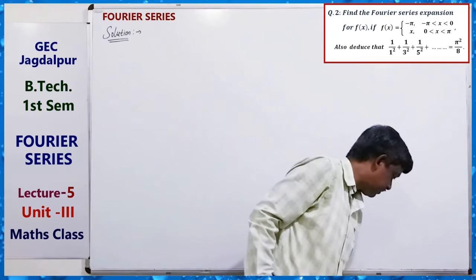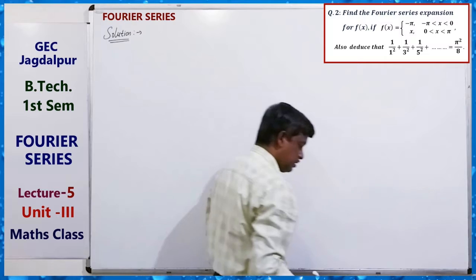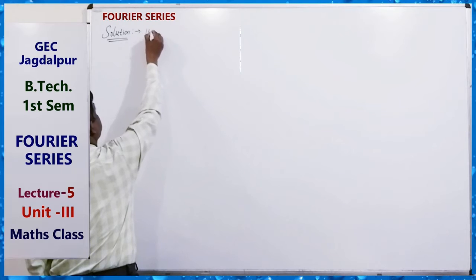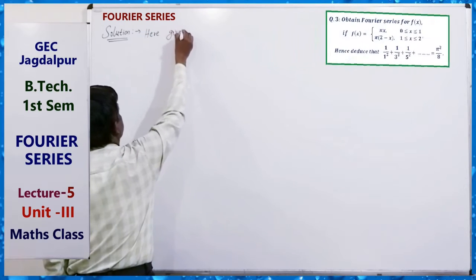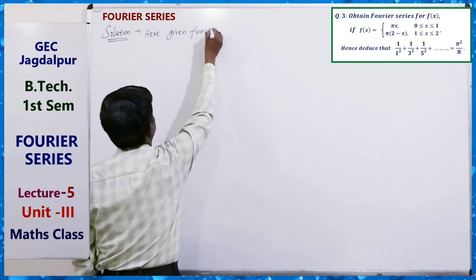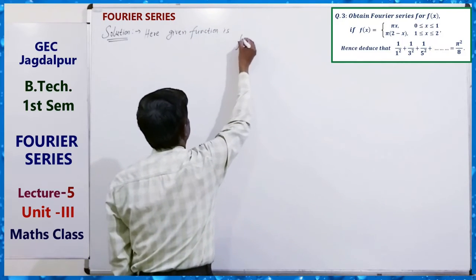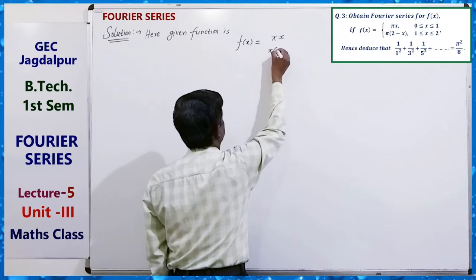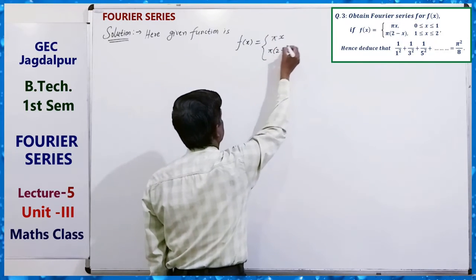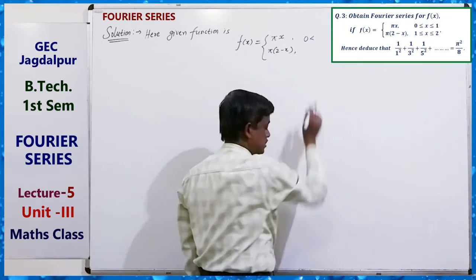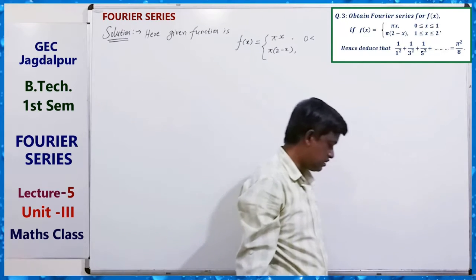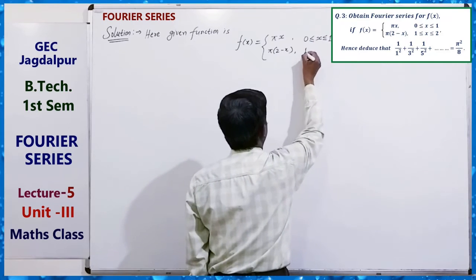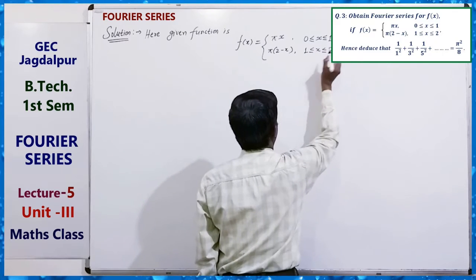Take another question. Obtain the Fourier series for the function f(x) equals pi x for 0 less than or equal to x less than or equal to 1, and pi (2 minus x) for 1 less than or equal to x less than or equal to 2.